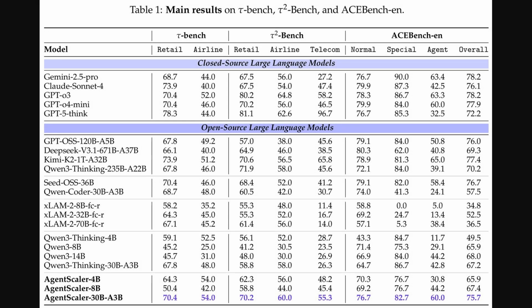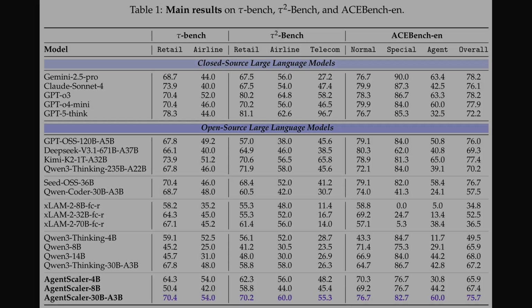Well, the previous table focused on Chinese results. Table 1 presents main results across TAU-bench, TAU2-bench, and ACEBench English, which compares closed source and open source models on retail, airline, telecom, and overall categories. The key takeaway is that AgentScaler 30B-A3B ranks near the top among open models, scoring 70.4 on TAU-bench Retail and 60 on TAU2-bench Airline, and 60 on ACEBench Agent. The 4B and 8B variants also close large gaps, so environment scaling delivers competitive tool use at smaller sizes.